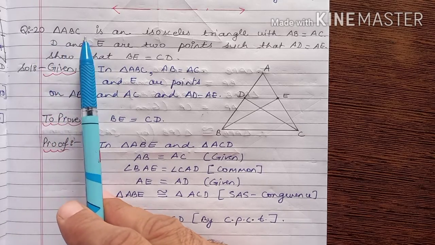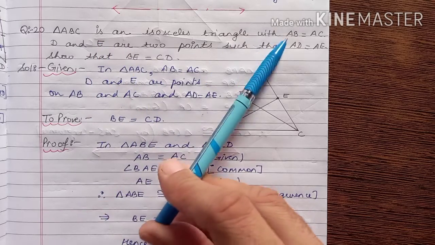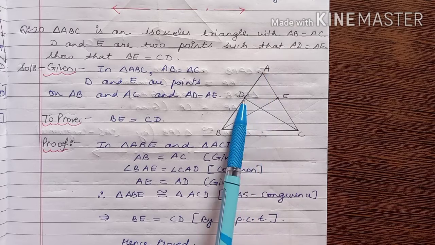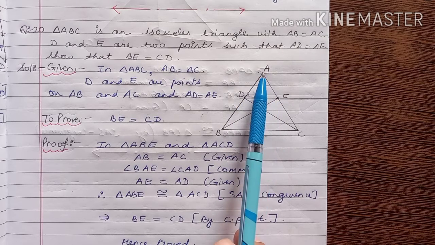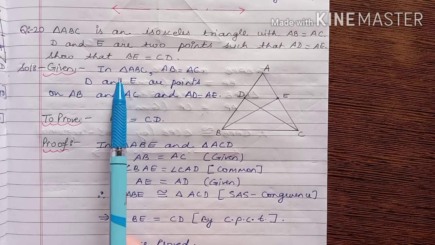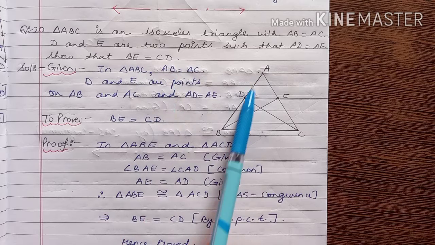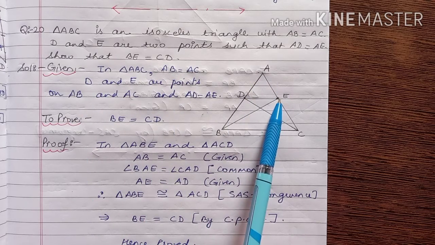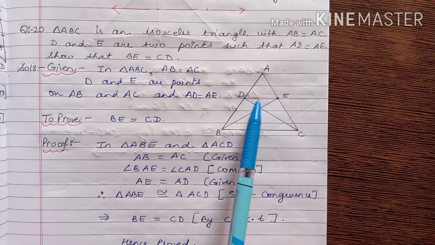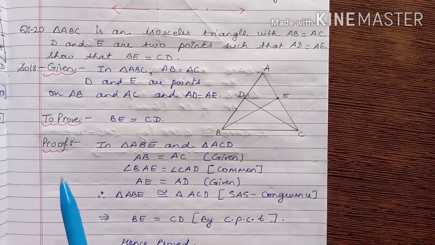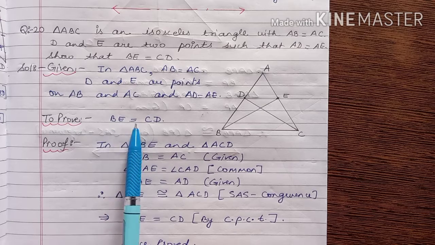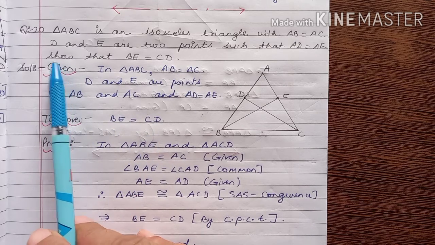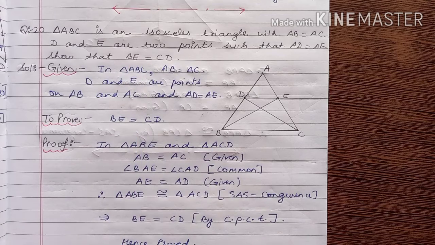The statement says that triangle ABC is an isosceles triangle with AB equal to AC. D and E are two points such that AD is equal to AE. So in given we can write in triangle ABC, AB is equal to AC, as well as AD is equal to AE, where D and E are points on sides AB and AC. And to prove is BE is equal to CD. So in the question, the statement says show that BE is equal to CD.